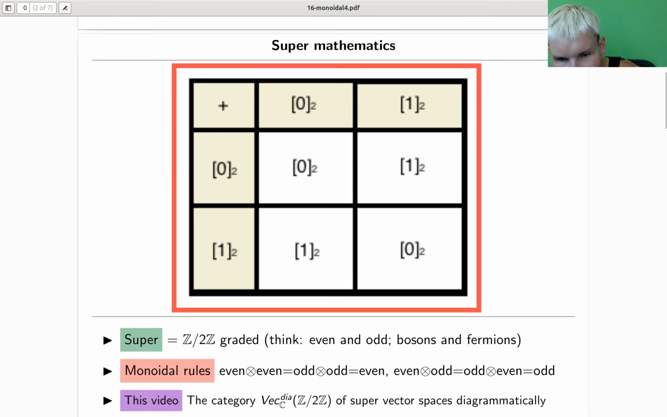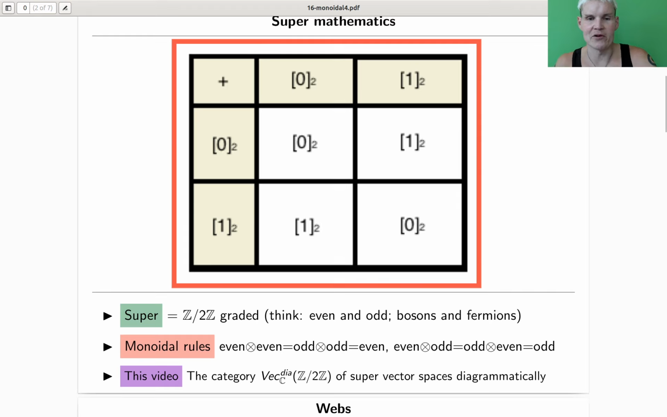But super mathematics, now you can judge for yourself whether you like that name or not, essentially means Z mod 2 graded. And that essentially just means you give things a flavor, even or odd. You give things a flavor, bosons or fermions, right? And you have the usual rules that you would expect. Something like even times even is even. Even times odd is odd. And you just give it a fancy name, super. So you give things a flavor, even or odd, and you give it a name, super, and then you can just repeat all of standard mathematics.